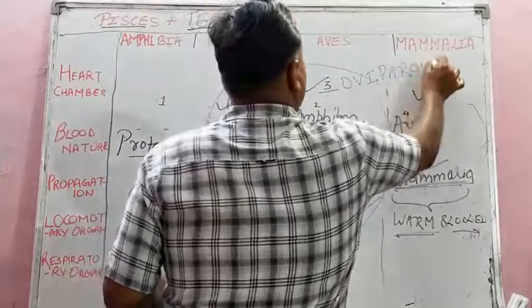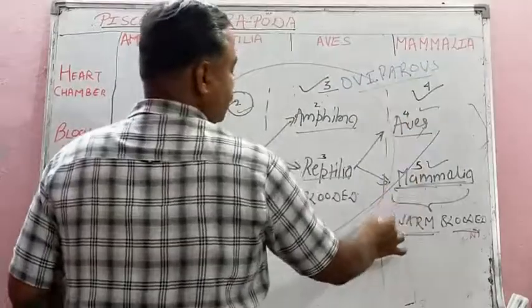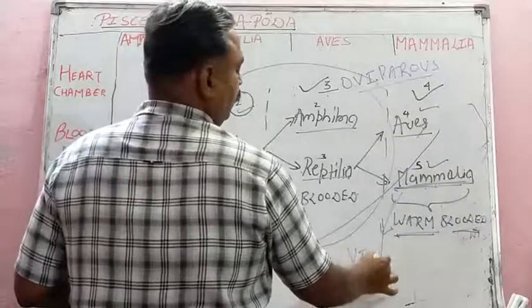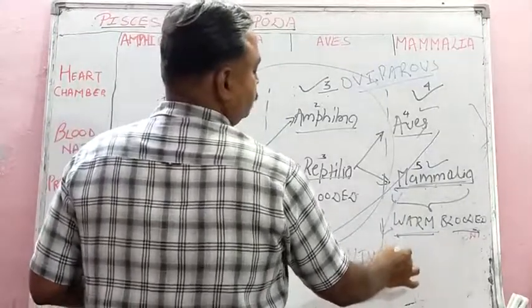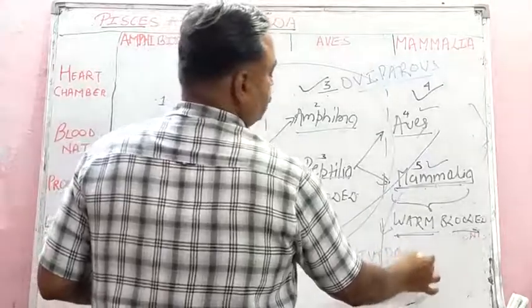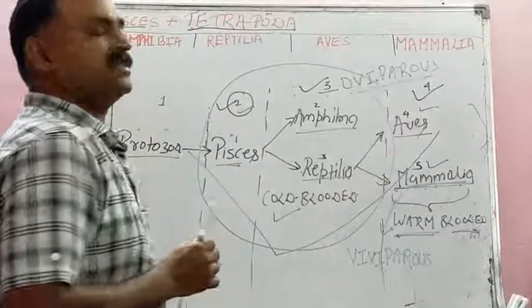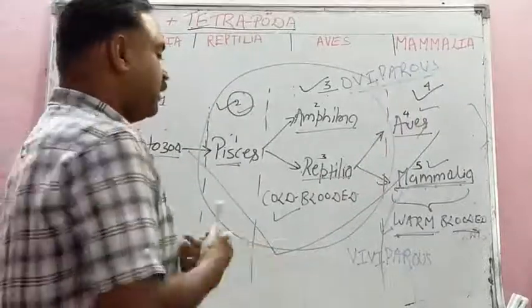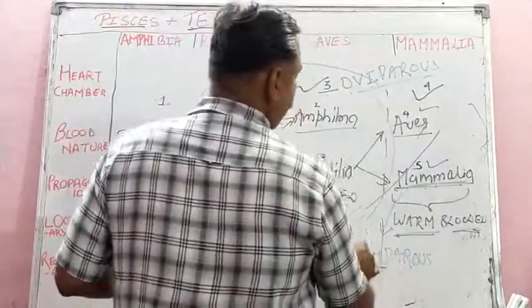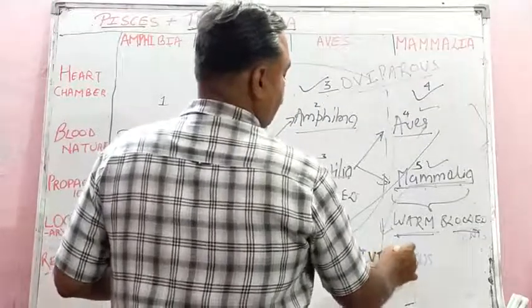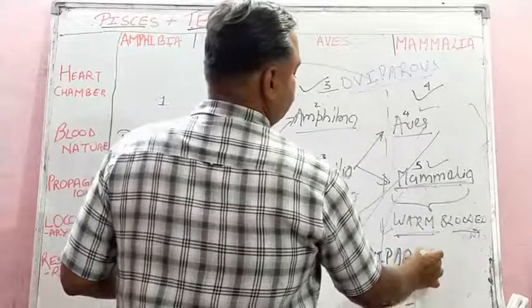Only mammals are viviparous. You know, student, what is the meaning of oviparous and viviparous? Student, oviparous means animals laying egg. Ova means egg, and vivi means, student, giving birth directly to their young one. Viviparous means giving birth directly to their young ones.